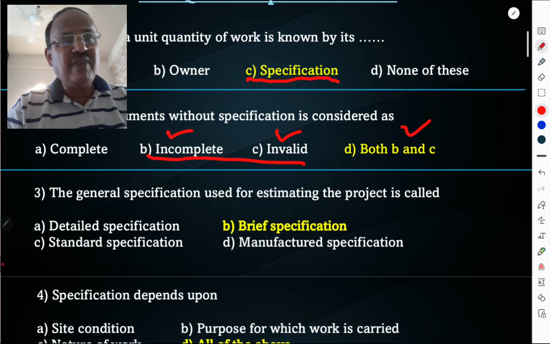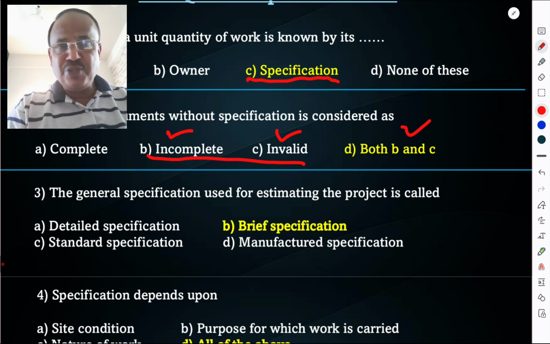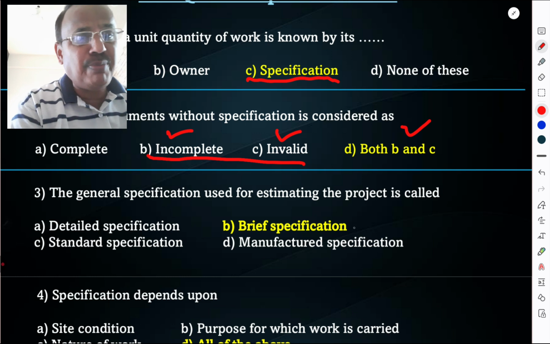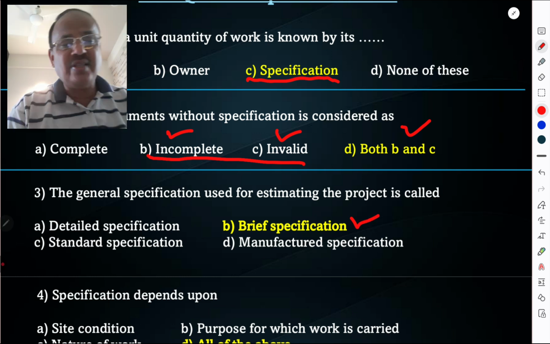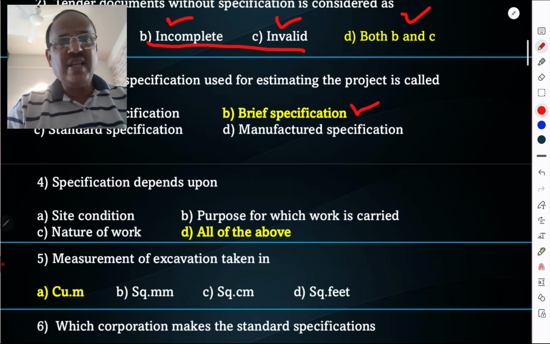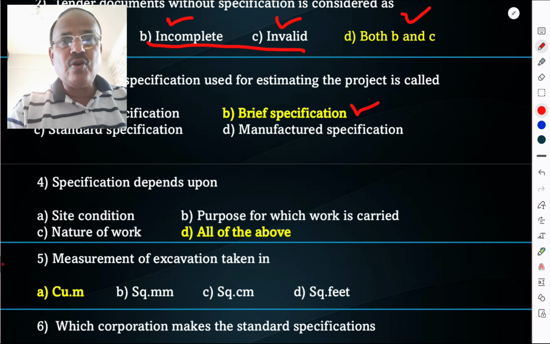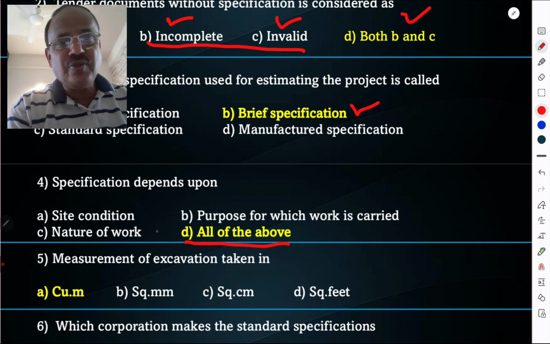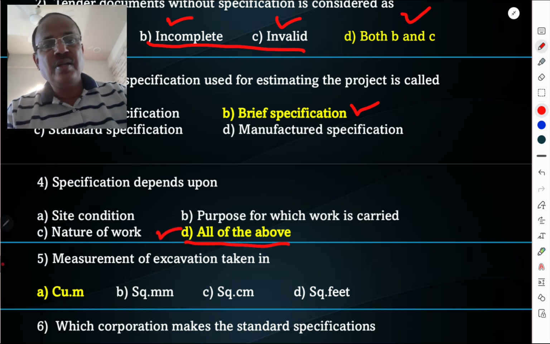The general specification used for estimating the project is called as a detailed specification, brief specification, standard specification, or manufacturer specification. It is termed as a brief specification, that is the general one. Specification depends upon the site condition, purpose for which the work is carried out, nature of work, or all of the above. All of the above is the correct answer.